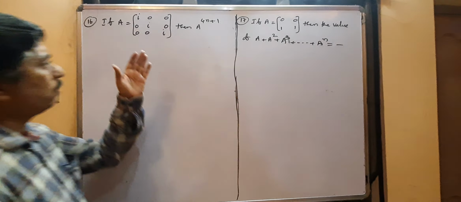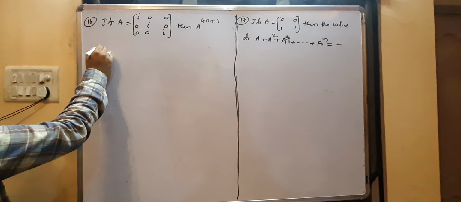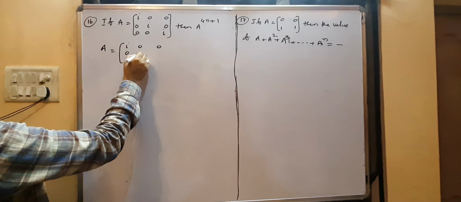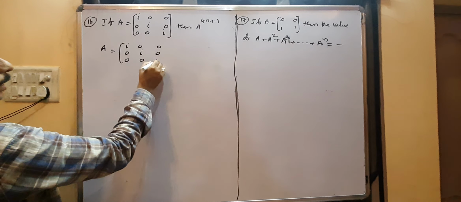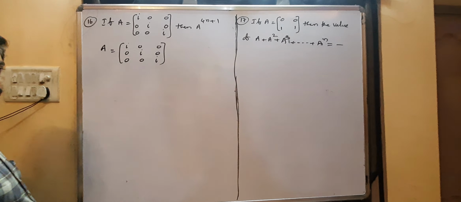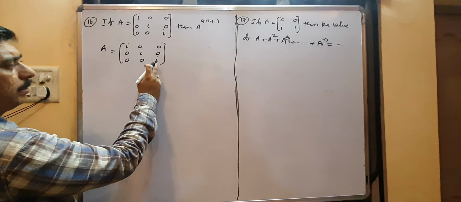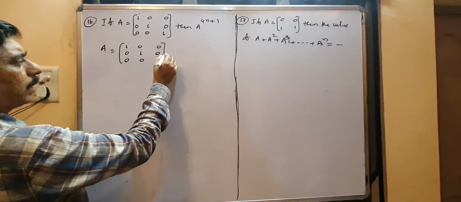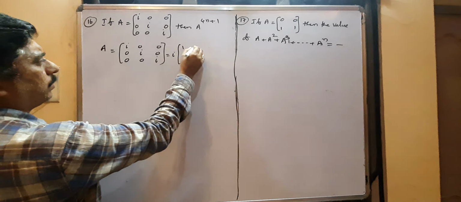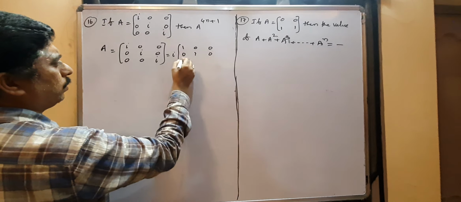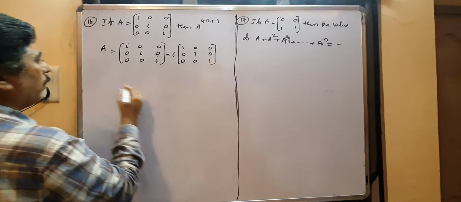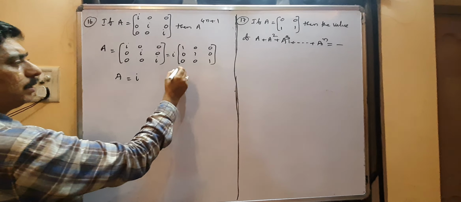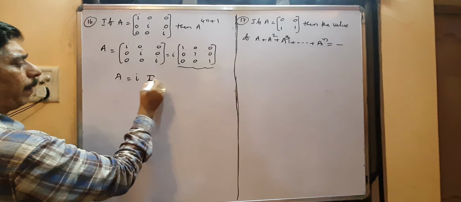Okay, very good. First question. A is given as I 0 0, 0 I 0, 0 0 I. It is a scalar matrix, so every diagonal element is equal to I and all non-diagonal elements are 0. Taking I common, we get 1 0 0, 0 1 0, 0 0 1. That is, capital A equals small i times the identity matrix. Here small i is the imaginary number, and this is the identity matrix denoted by capital I.